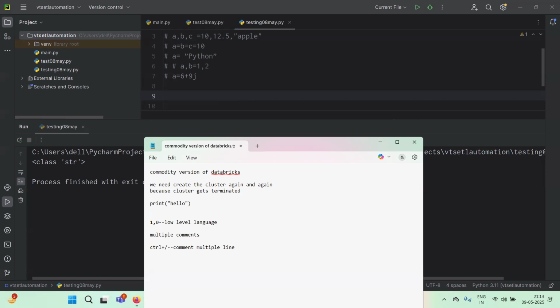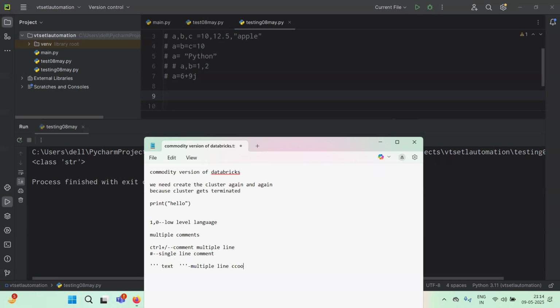And for a single line comment, guys, this hash is used. We also use triple quotation, and then the text, whatever text we are entering, okay? And then again triple quotation, for multiple line comments.